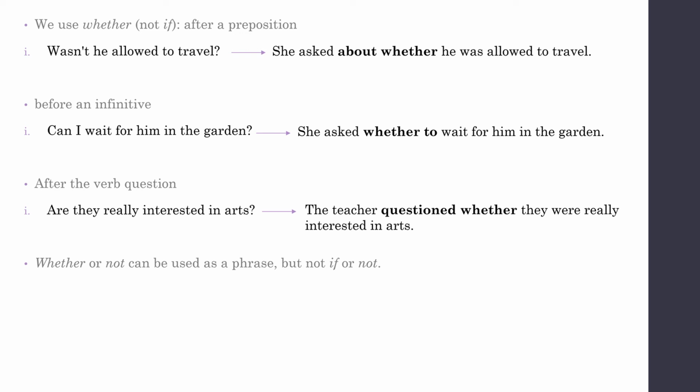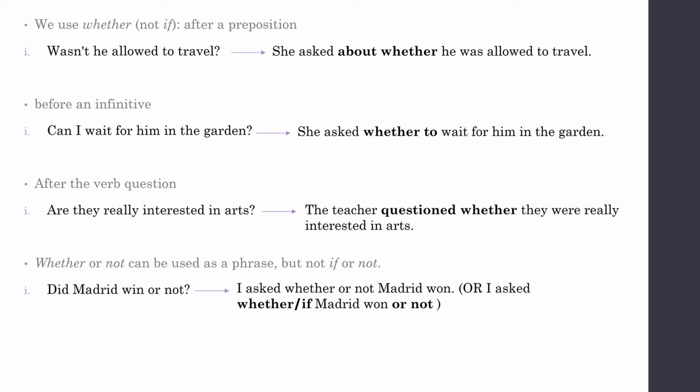Whether or not, this phrase, it can be used as a phrase, but not if or not. Okay? For example, did Madrid win or not? It becomes, I asked whether or not Madrid won. Or, I asked whether Madrid won or not.